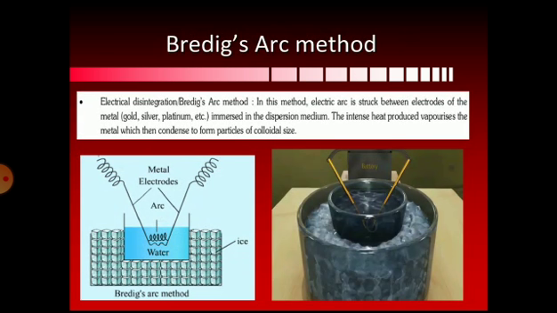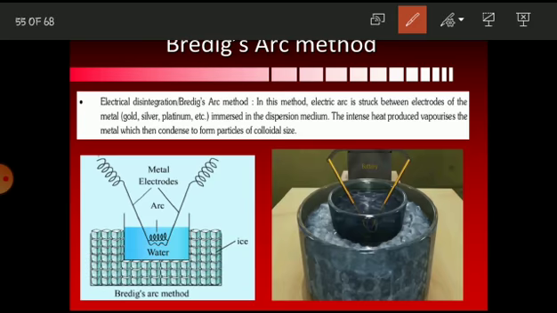The second method is electrical disintegration or Bredig's arc method. This is a very important method for the final examination. In this method, an electric arc is struck between the electrodes of the metals. The electric arc is struck between the two electrodes of the metal whose colloidal solution has to be prepared.